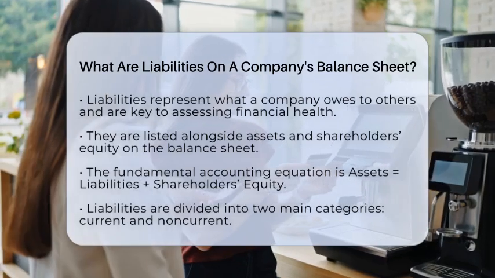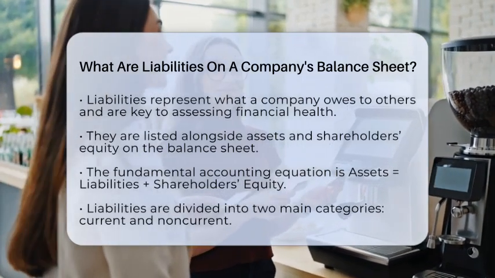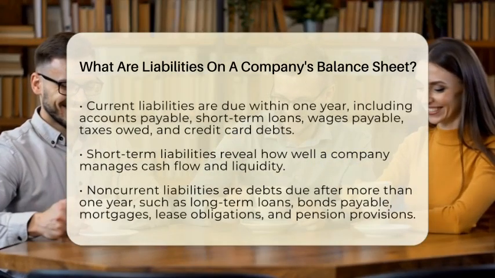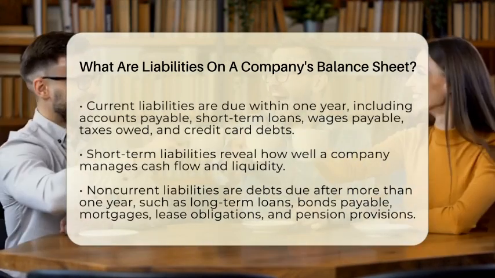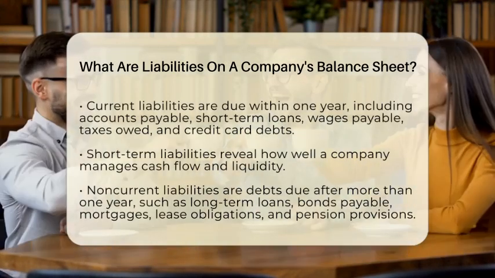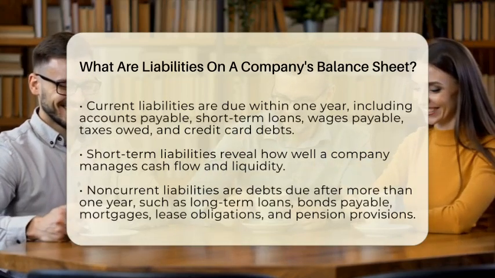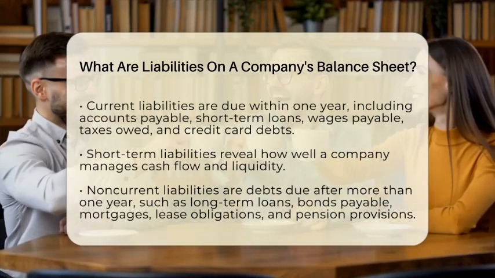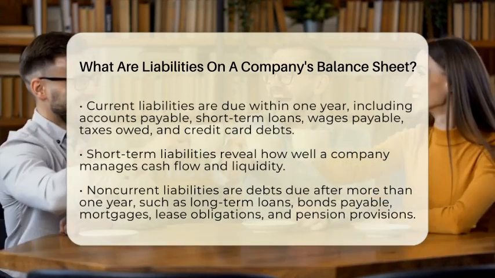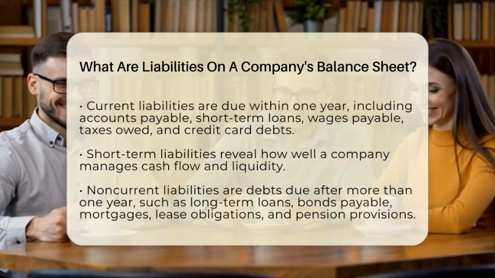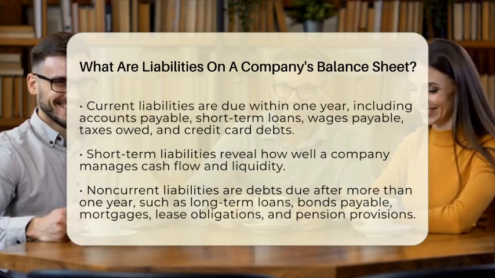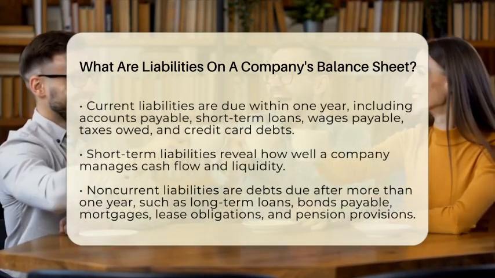Think of bills like accounts payable, which is money owed to suppliers for goods or services already received. Short-term loans and wages payable are also current liabilities. Taxes owed to government agencies and credit card debts fall into this category too. These short-term obligations are important because they show how well the company manages its cash flow and liquidity. If a company has too many short-term liabilities compared to its assets, it might struggle to pay its bills on time. The second group is non-current liabilities, which are debts due after more than 1 year.